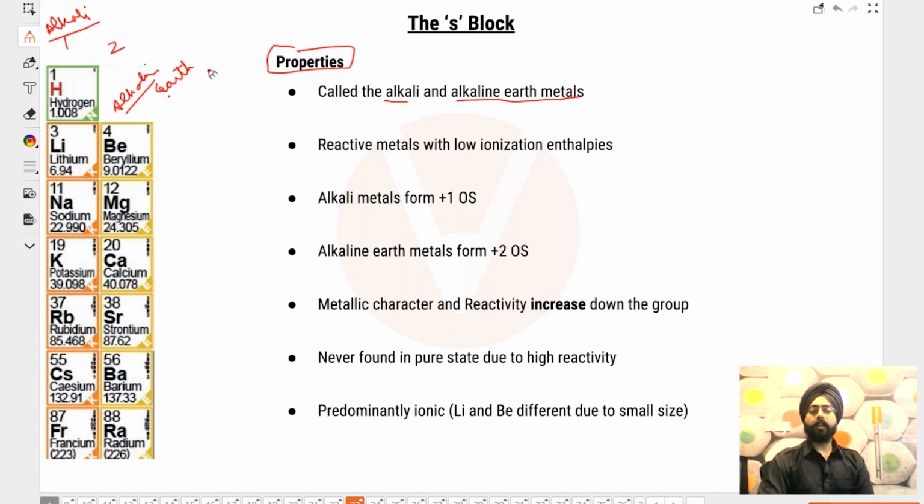And alkaline earth because magnesium and calcium are predominantly found in the earth's crust. So in different compounds, magnesium and calcium are predominantly found in the earth's crust, and hence they are called alkaline earth metals.